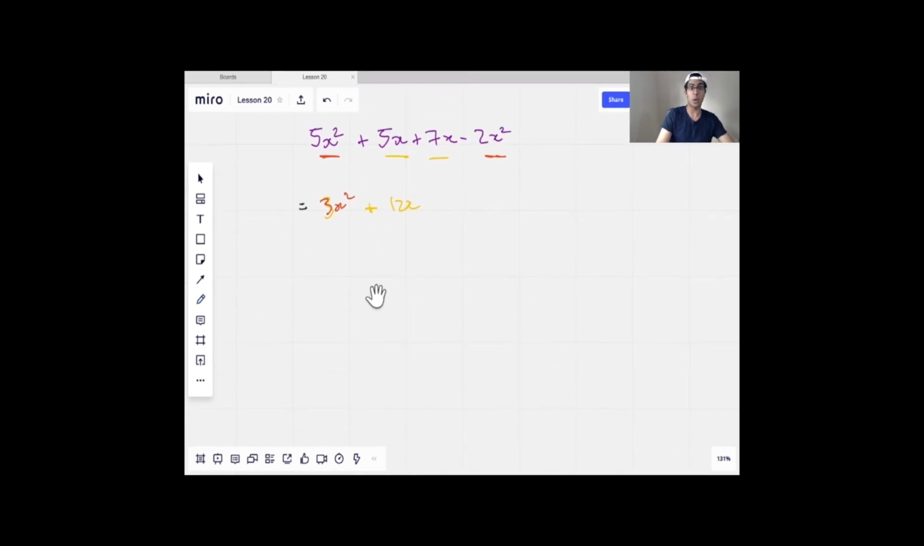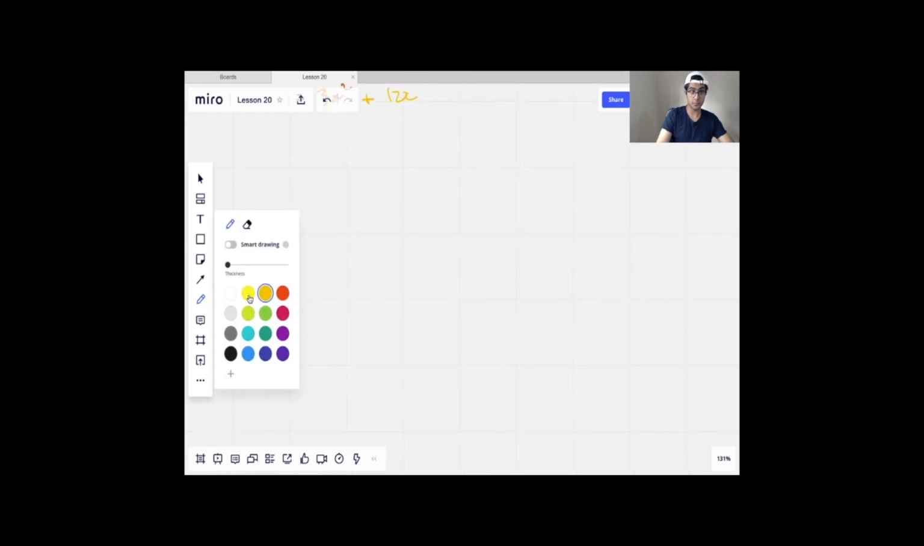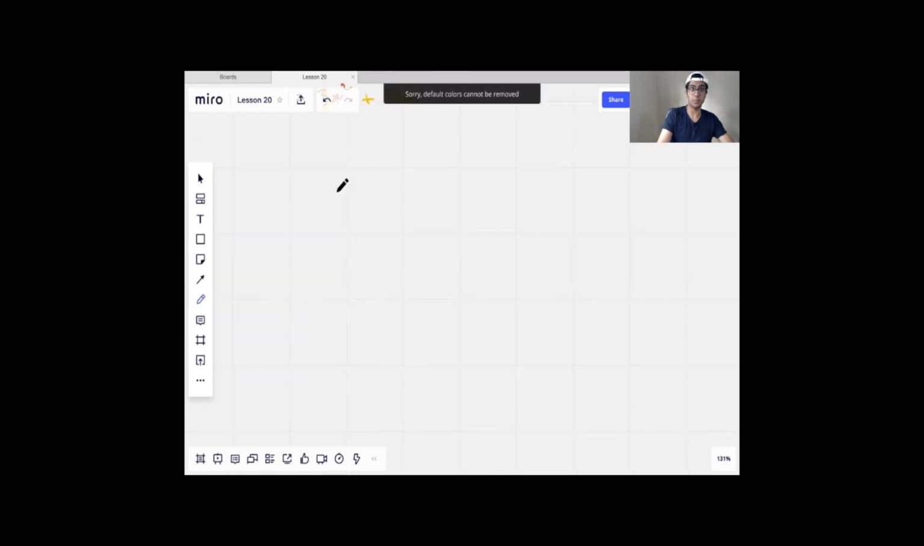I'll do another one as well with another common mistake students sometimes make. So say we have, back to purple, 7yx plus 8xy plus 4x squared plus 5y squared. Okay. Again, why don't you pause the video for a second and see what might happen.